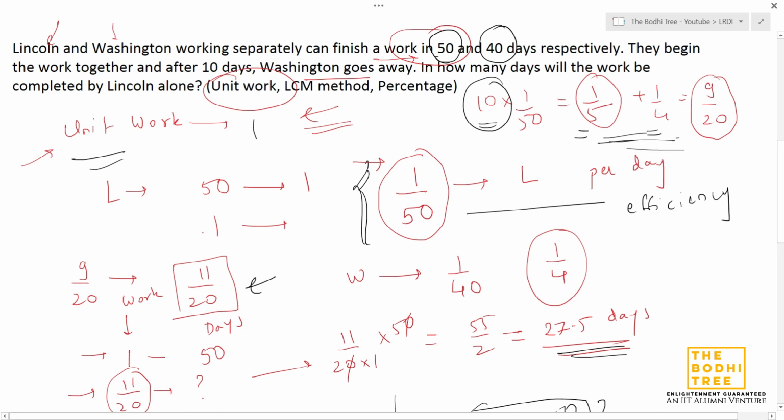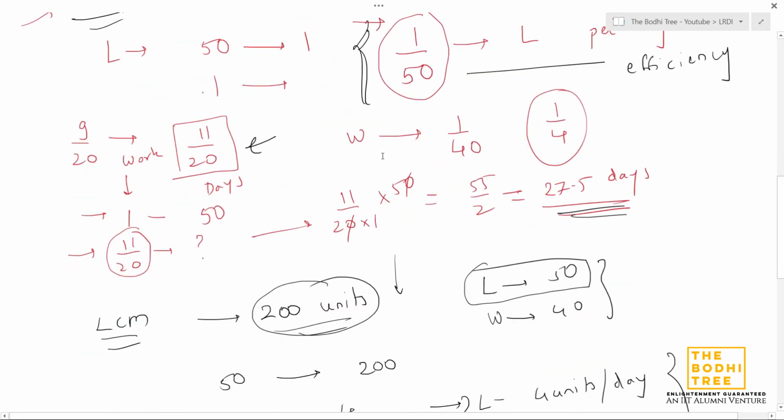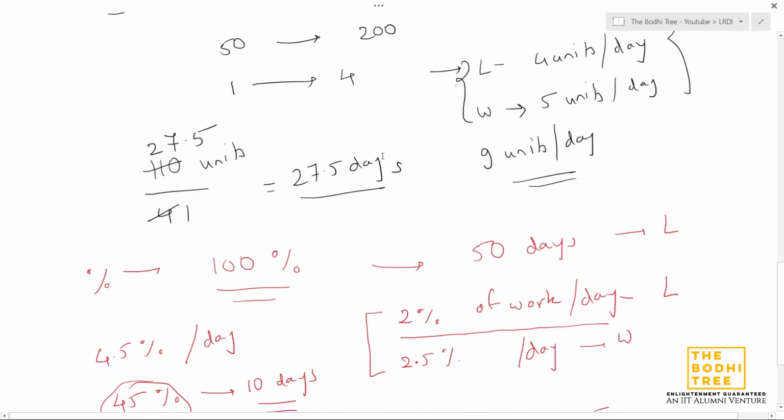That's it. I hope you have understood the three methods that we have discussed: the unit work method, the LCM method, and the percentage method.